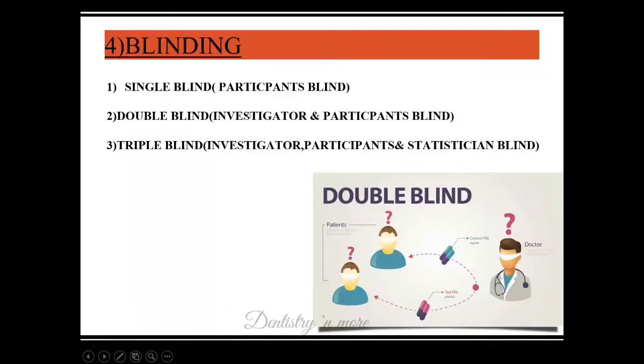In single blind, the participants would not be knowing which drug they are receiving. Double blind, both investigator and participants are not knowing which drug is being given, because a third person would give the drugs to the participants. And triple blind, the person who is doing the data analysis, that is the statistician, also will not be knowing which group's data he is analyzing.